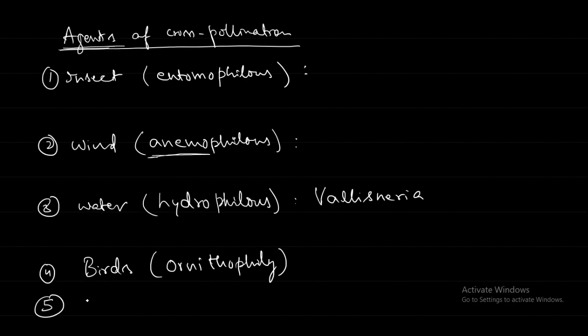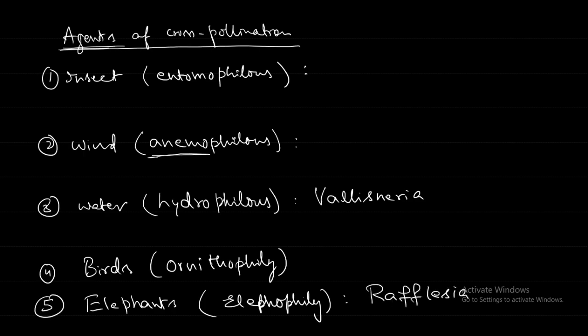Pollination can be carried out by very huge animals like elephants also, because there are some flowers that are really very huge. The largest flower that is known on earth is Rafflesia. You can Google this one. This Rafflesia is a very huge flower, and for such a huge flower there is a huge pollinating agent, a huge animal, that is the elephant.